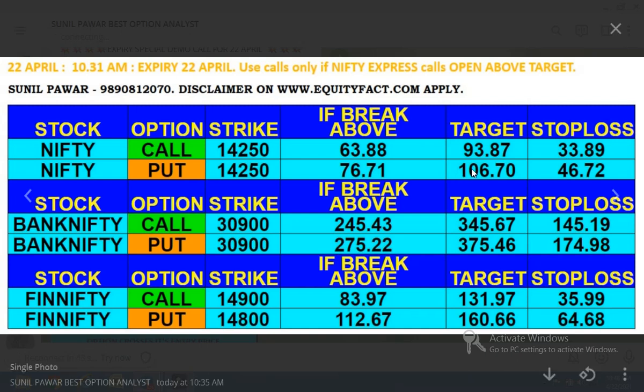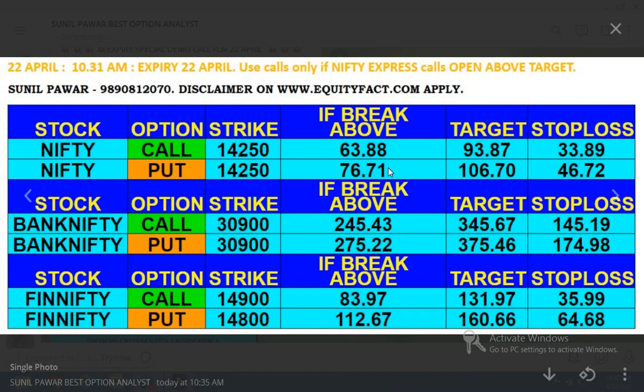Then 2 lots he will book on target, so the loss is recovered. Whatever loss he incurred in the call option was recovered, and the remaining 2 lots he will hold till 3:20 p.m. with stop loss on cost. That is the same for Nifty, Bank Nifty and Fin Nifty, same for calls and puts. So these are the rules.